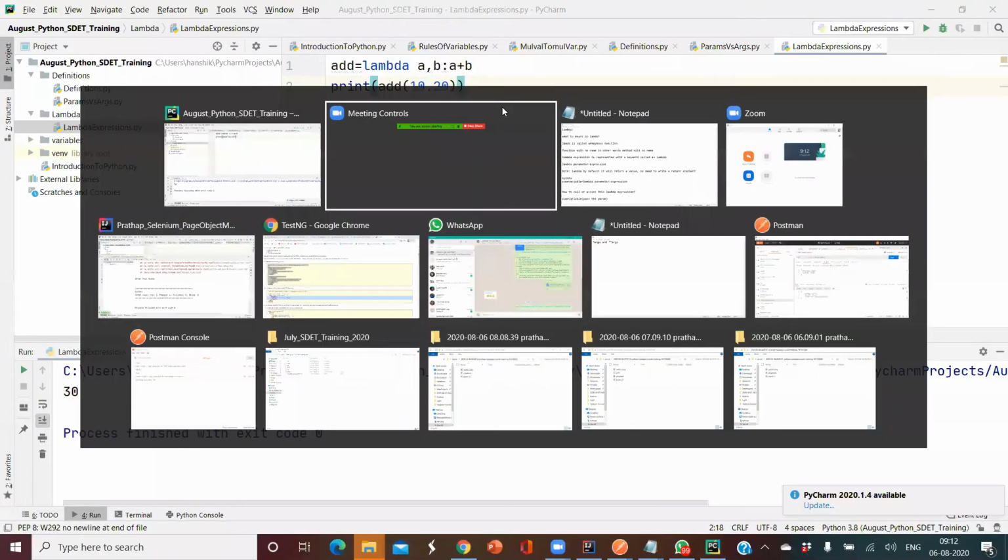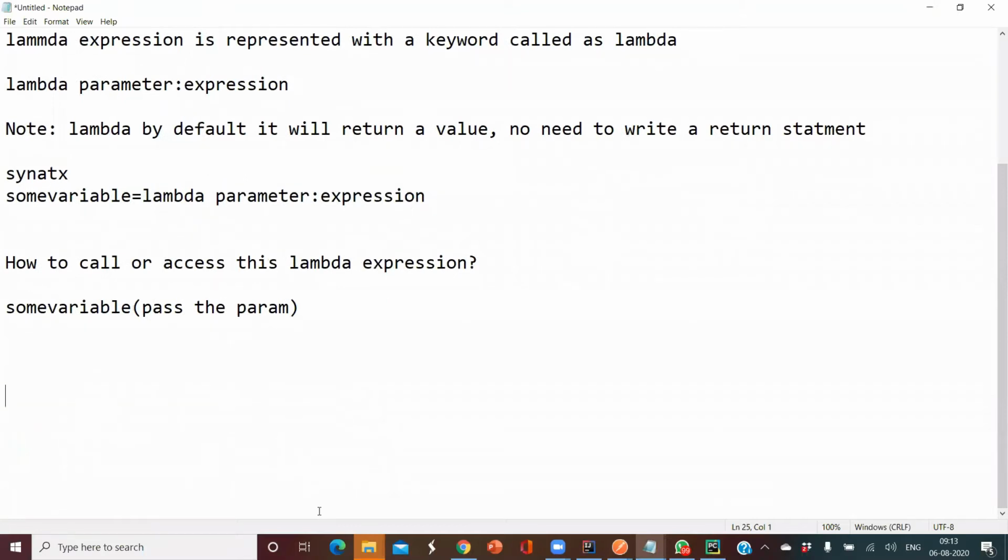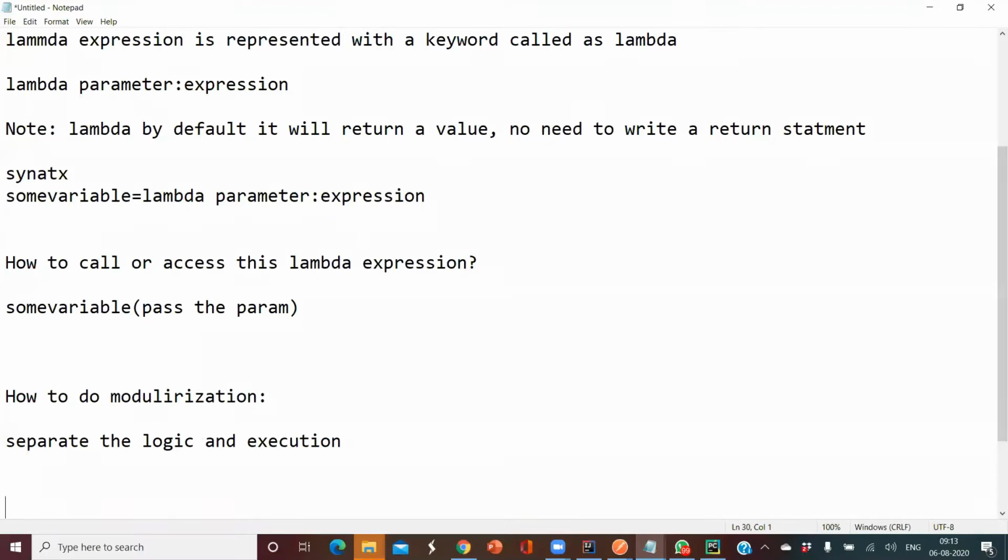Now let us see another concept called modularization. How to do modularization. Okay, so now what I want to do is separate the logic and execution.